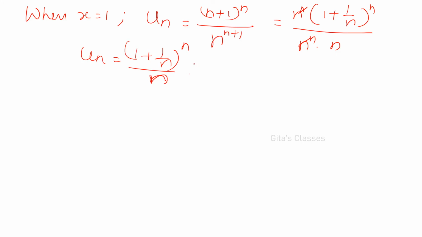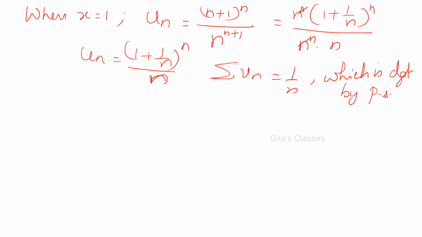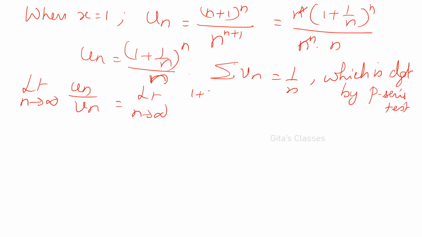Now you have n in the denominator, so I can use the comparison test. So let sigma vn be equal to 1 by n, which is divergent by the p series test. By the comparison test, now you have to find limit un by vn. Limit n tends to infinity of un by vn is equal to limit of 1 plus 1 by n the whole power n divided by n, the whole divided by 1 by n. So n will get cancelled.